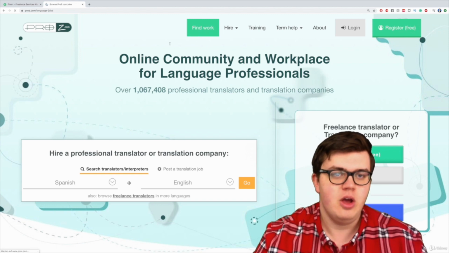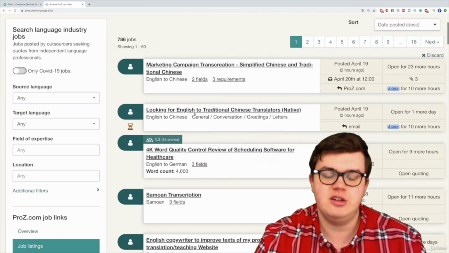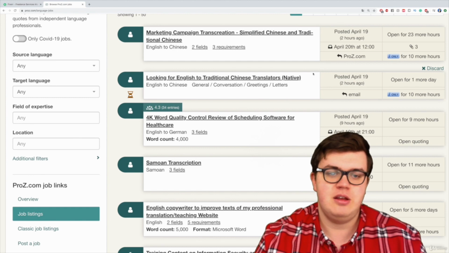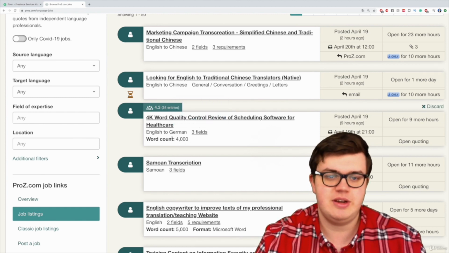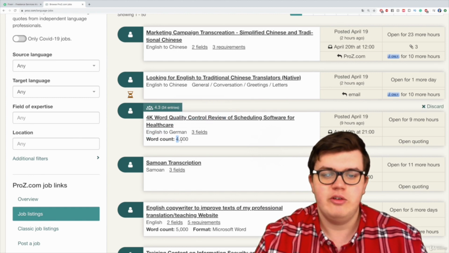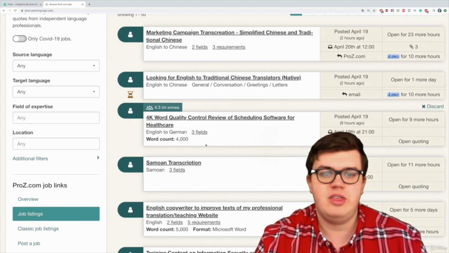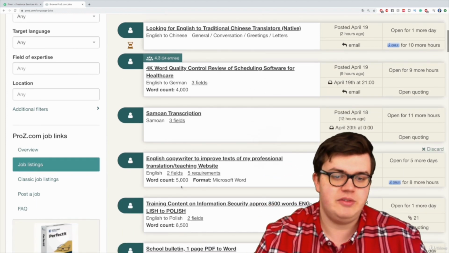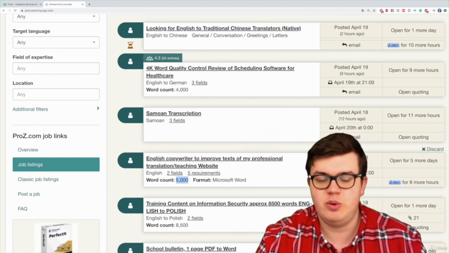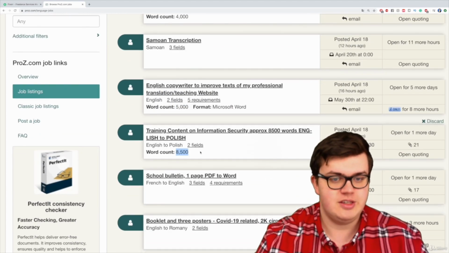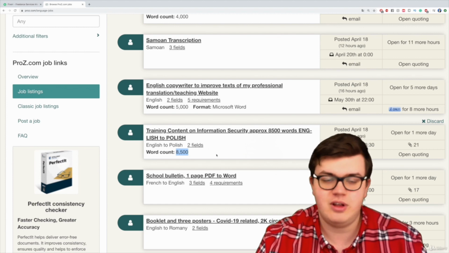You click right here on find work, and then you can find lots and lots of different kinds of jobs in the translation niche. For instance, this right here is a job English to German, 4,000 words. If, for instance, you charge 5 cents per word, then this would be $200. In this case, this would be $250. This would be $425, and so on and so on.